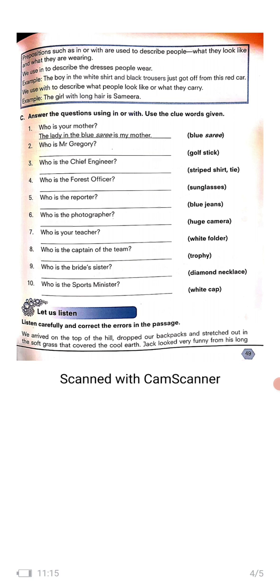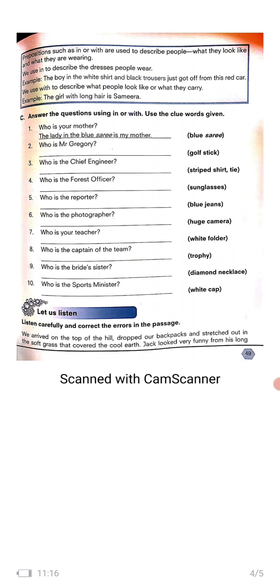Who is the captain of the team? The man with the trophy. Who is the bride's sister? The woman with the diamond necklace. And the last one, that is 10th one. Who is the sports minister? The man with the white cap. So in this manner we had to answer the questions.